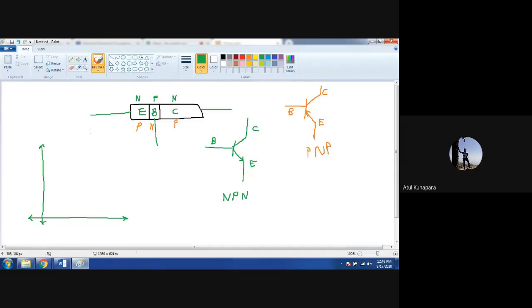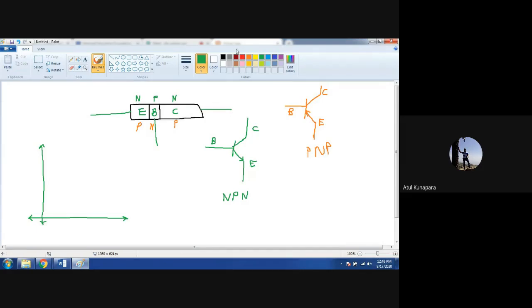There are various configurations which we are not going to discuss right now: common emitter configuration, common base configuration, and common collector configuration. But out of all this, we are using only common emitter configuration. In common emitter configuration, the input means the signal which is given between base and emitter, and output means the signal which is taken between collector and emitter.